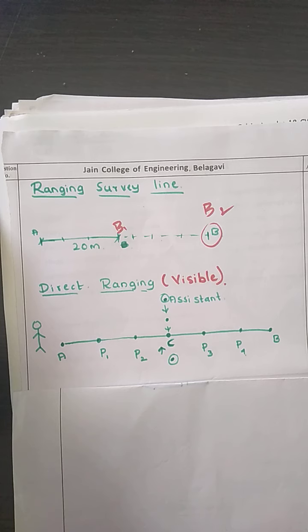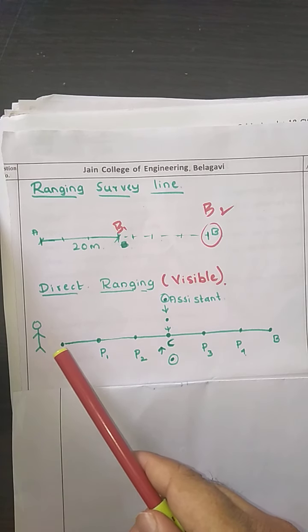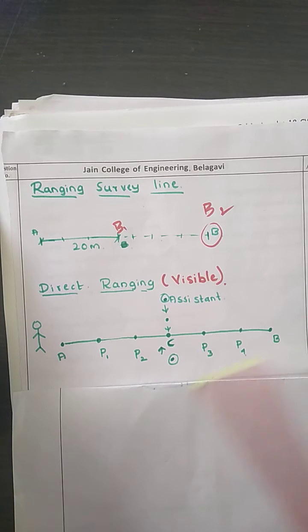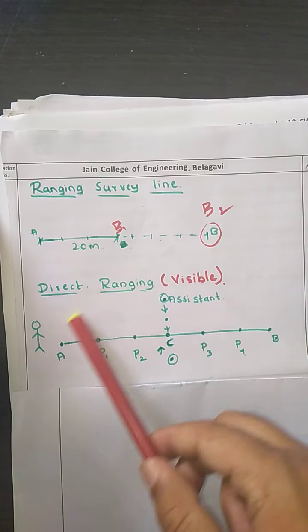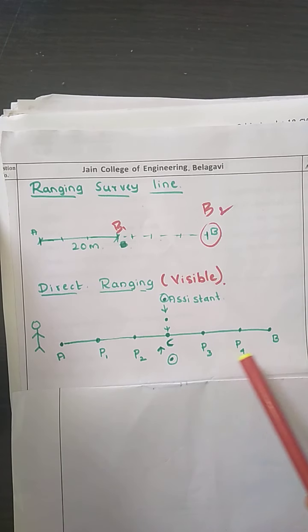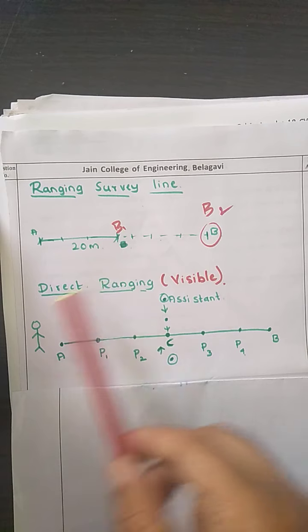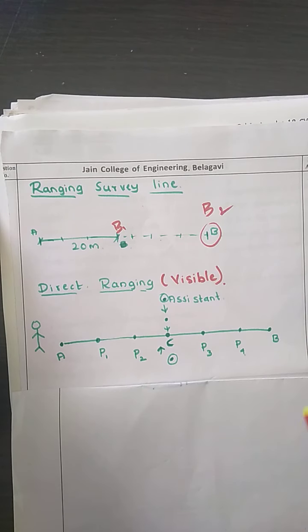In ranging, we bring all the intermediate points, P1, P2, P3 and P4, into a straight line between A and B.